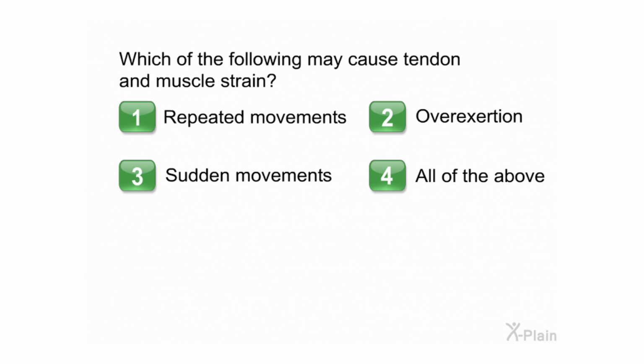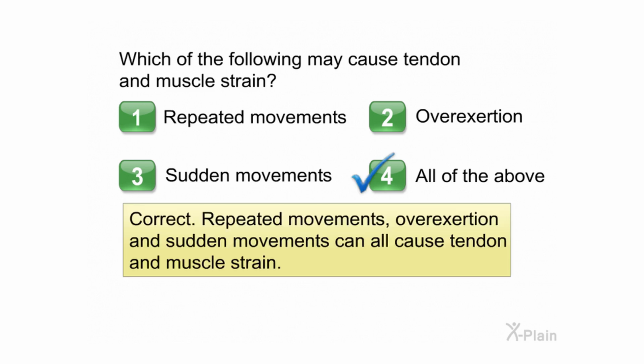Which of the following may cause tendon and muscle strain? Choose one of the following options. 1. Repeated movements. 2. Overexertion. 3. Sudden movements. 4. All of the above. Correct. Repeated movements, overexertion, and sudden movements can all cause tendon and muscle strain.